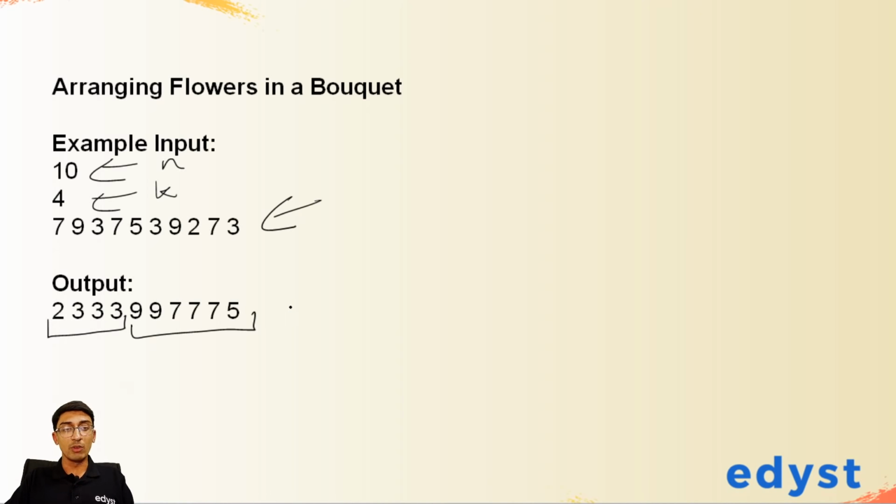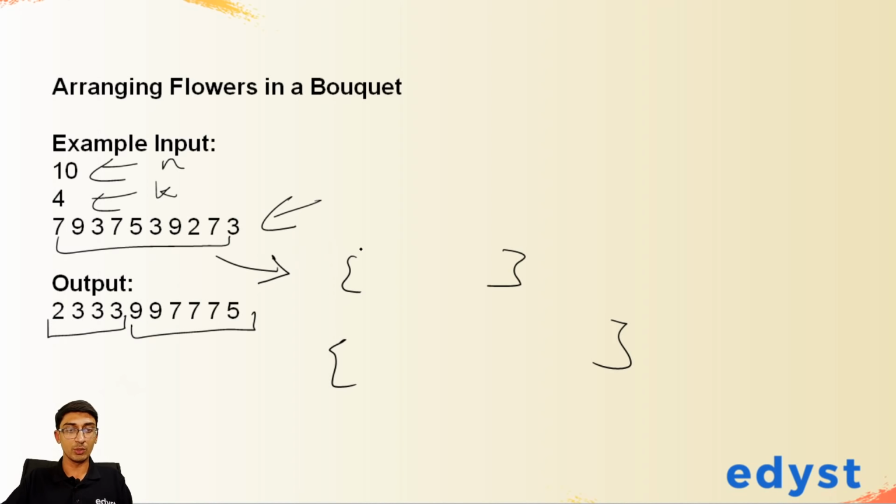How we will do this is we'll take this array and insert into two different arrays. We'll insert all the numbers lesser than 4 into the first array, so we'll have numbers like 3, 3, 2, 3, and the numbers greater than 4 will be 7, 9, 7, 5, 9, and 7.